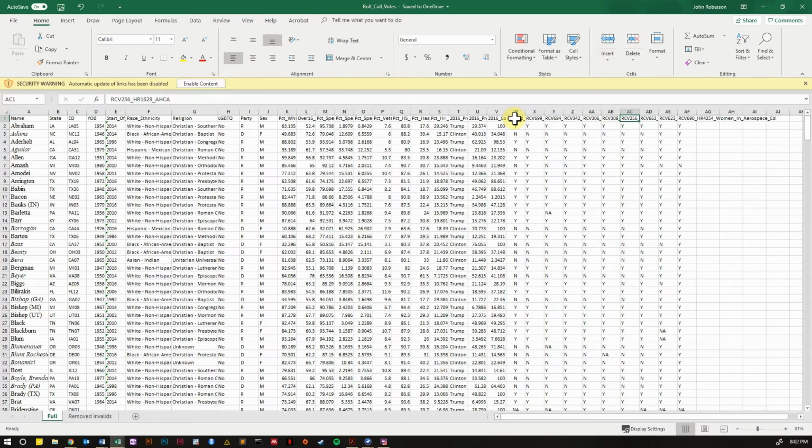This was the AHCA itself. This would have required states to honor concealed carry licenses from other states. This bill would have ended U.S. support for the war in Yemen, and this bill would have created fellowships for women in aerospace education. And I say would have, a lot of these did pass. But on top of the roll call vote information, which is what the 2007 paper focused on, I wanted to add a bit more information.